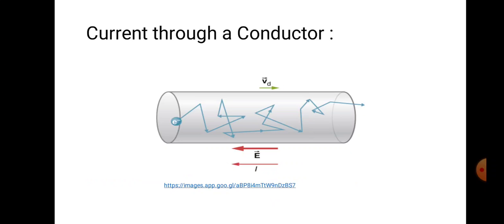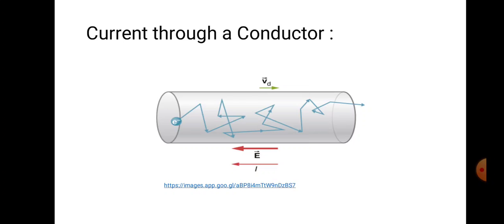Current through a conductor. How is the current flowing, and how is it created in the conductor? Consider a cylindrical metallic wire of some length, say L. It contains free electrons, which are moving randomly in all directions. So if you calculate the total sum of the velocities, it is 0, because they are randomly moving and the sum of all the values will be 0.